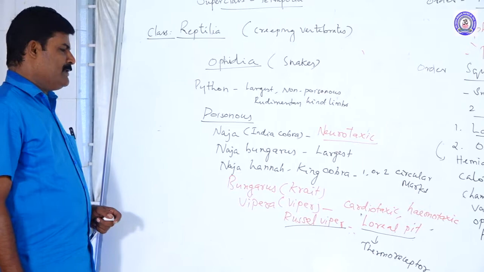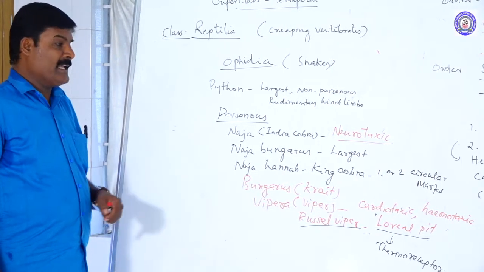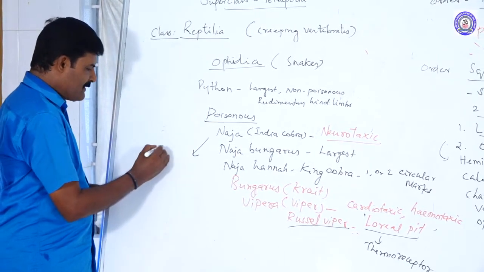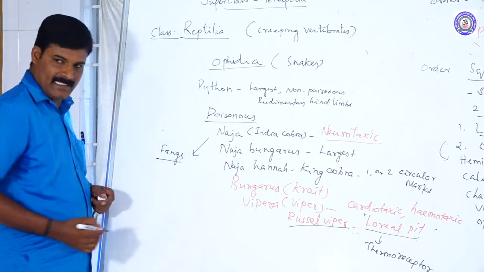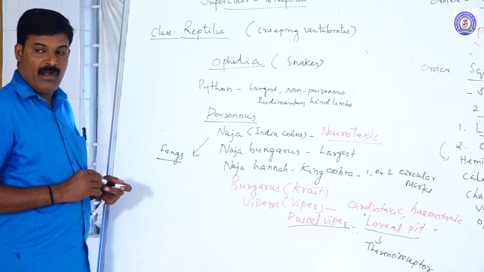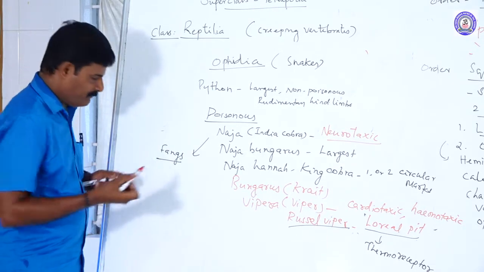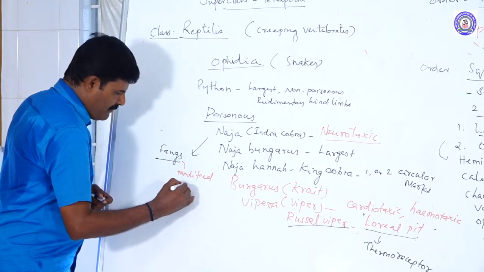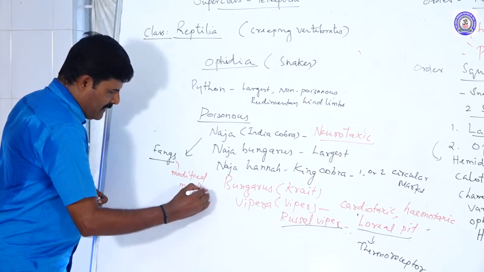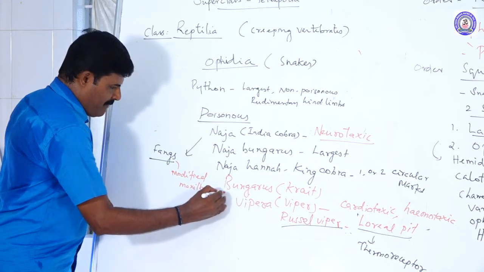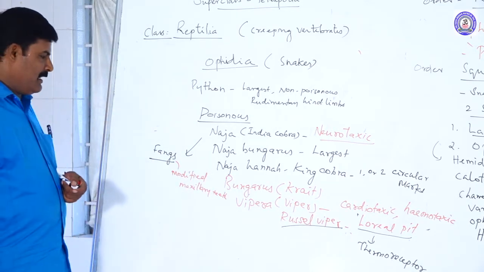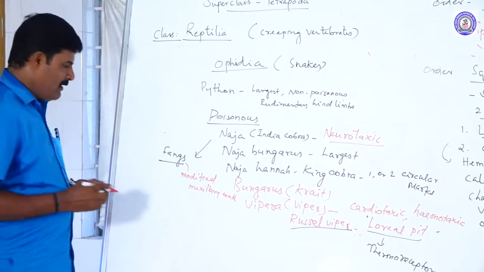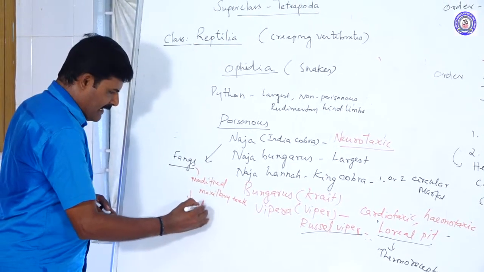Now, which part of a poisonous snake acts as the poison apparatus? That is the fangs. Fangs are a modified form of maxillary teeth. The teeth are filled with poison. This poison is produced by salivary glands.